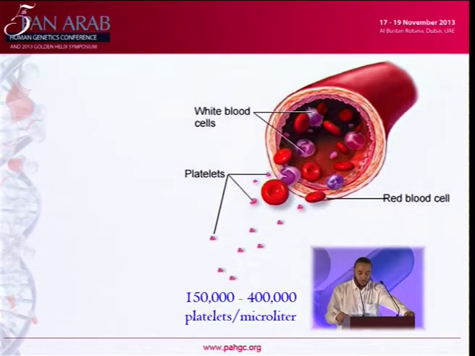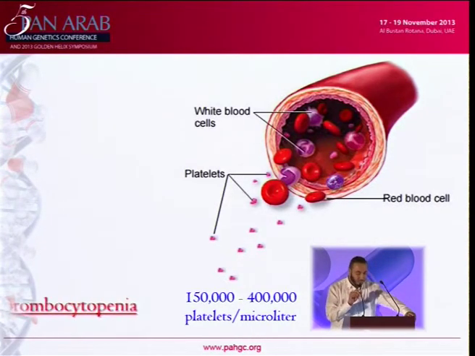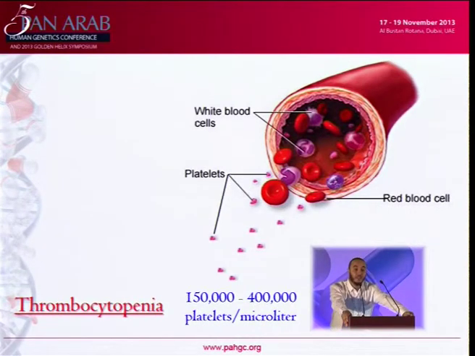In some conditions, when they are over 400,000 platelets per microliter, there is thrombocytosis, and the major issue of this thrombocytosis is the generation of different types of thrombosis. But today, inshallah, I will talk more about thrombocytopenia, when the platelet count is less than 150,000 platelets per microliter. The major risk of thrombocytopenia is bleeding. The lower the platelet count, the more severe the bleeding we can have.